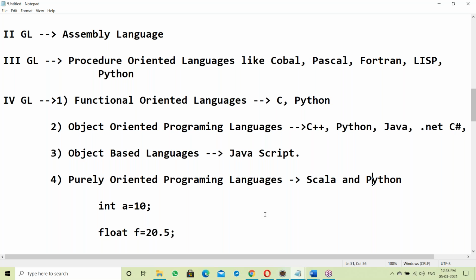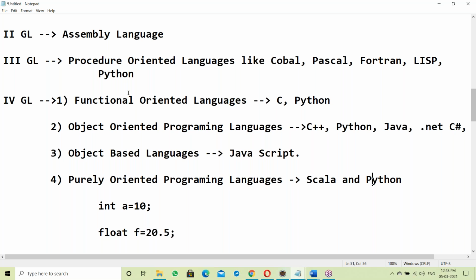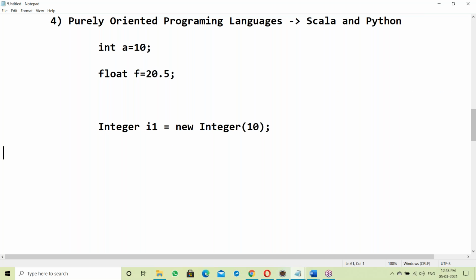Python, right? Python is everything. In Python, we can write procedures, functions, and objects. Python is procedure oriented, functional oriented, object oriented, and purely object oriented. So these are about different languages. Okay, fine. Next, see here.